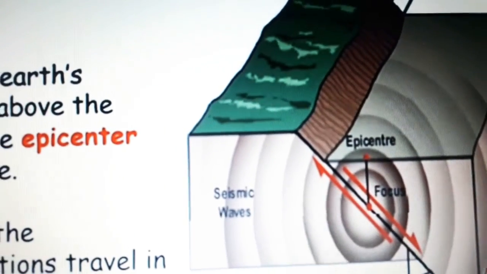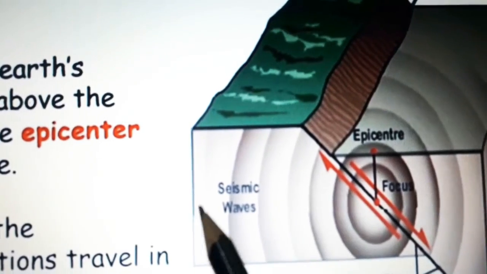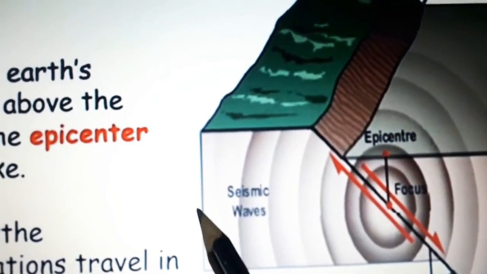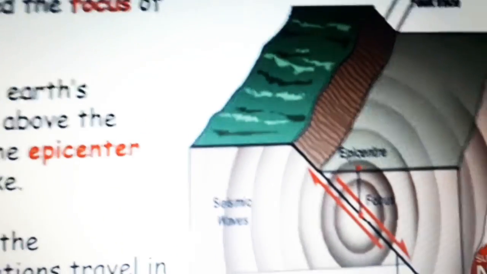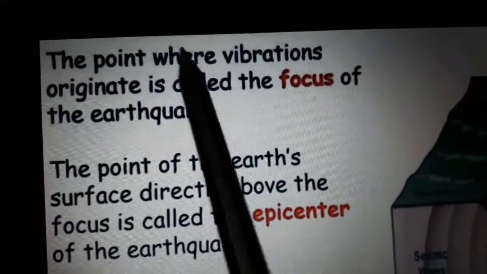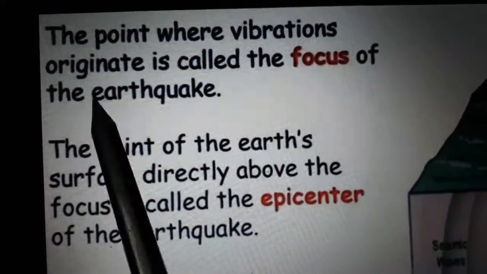And the waves originate from there. These waves are called seismic waves. Now we'll see the definitions. The point where vibrations originate is called the focus of the earthquake.